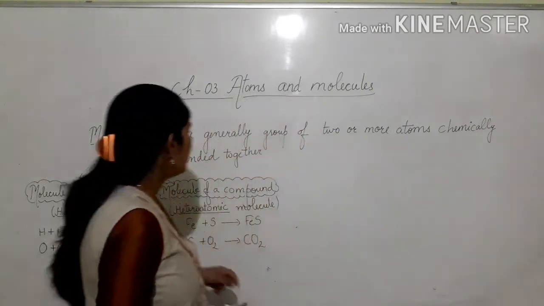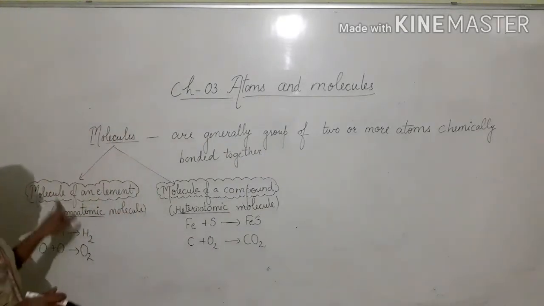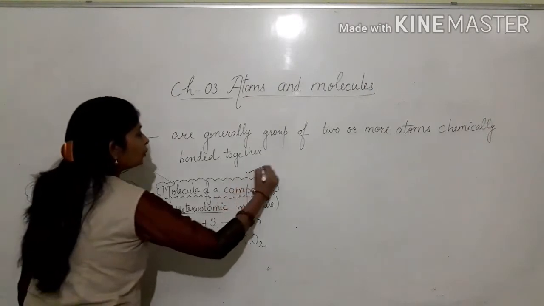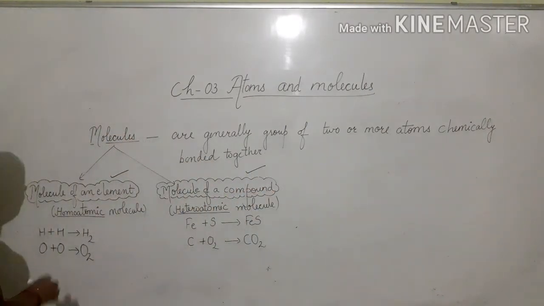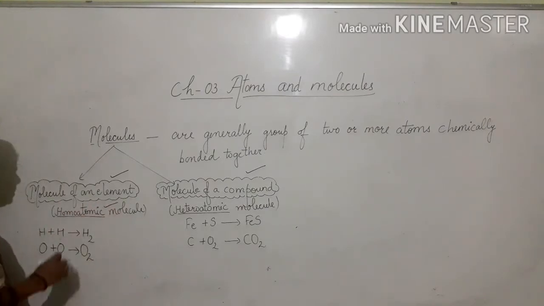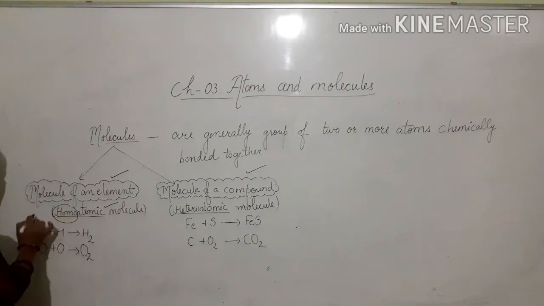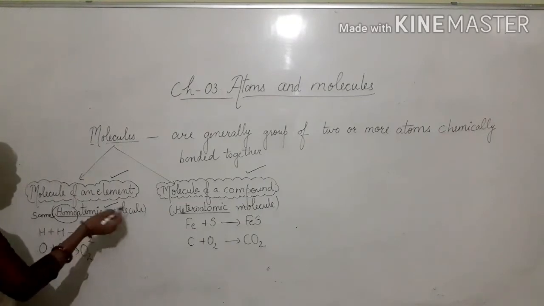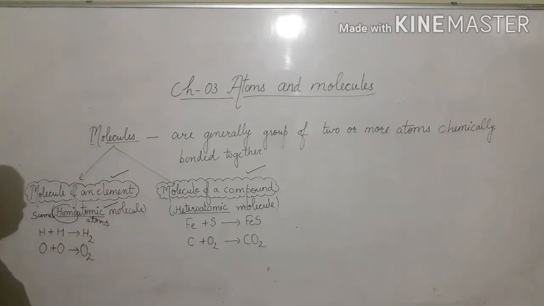Okay? Now, molecules are of two types: molecule of an element and molecule of a compound. Molecule of an element is also known as homoatomic molecules, where homo means same, atomic means atoms, and molecule I already told you.